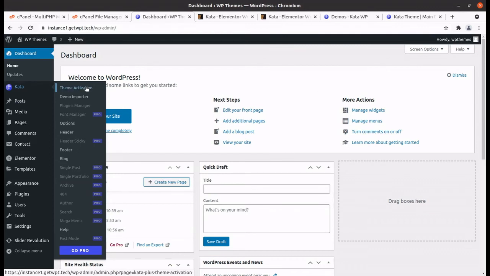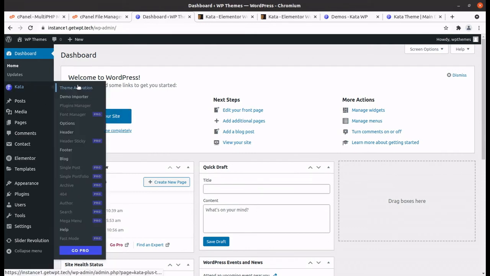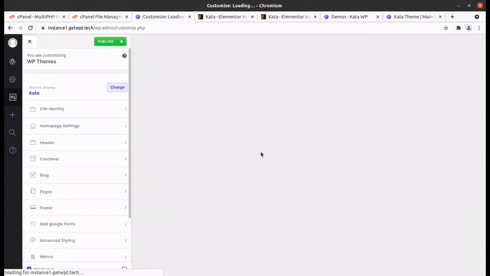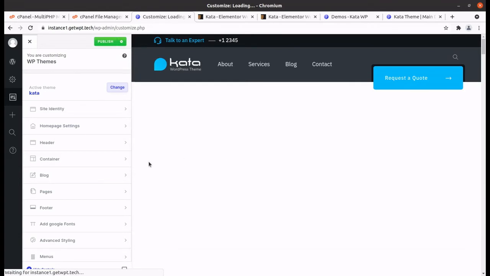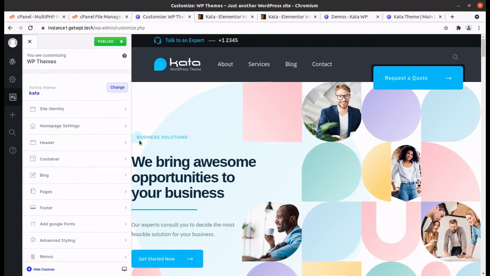Some features, font manager and header sticky etc. are in the pro version, so we are not using the pro version in this installation, but yes, we got the complete website, and we will simply check the options available here to understand how to edit the content of the website. And this is the theme panel basically. So these are the options and theme panel, you can say.